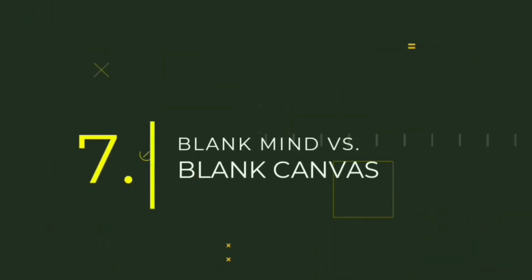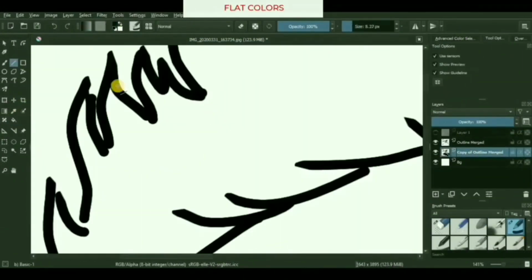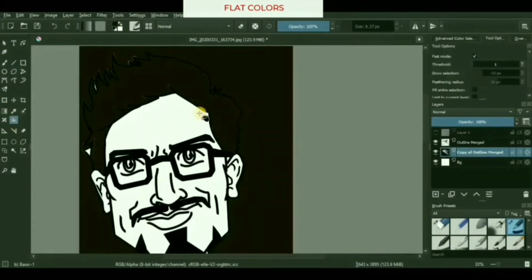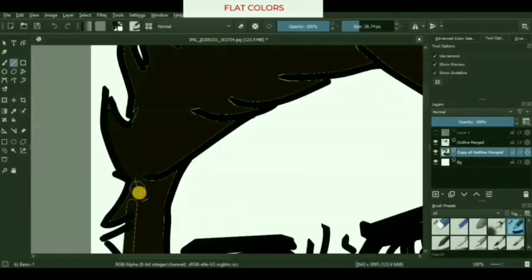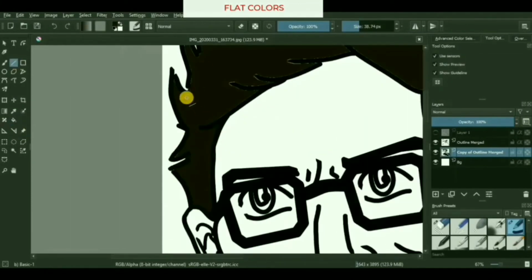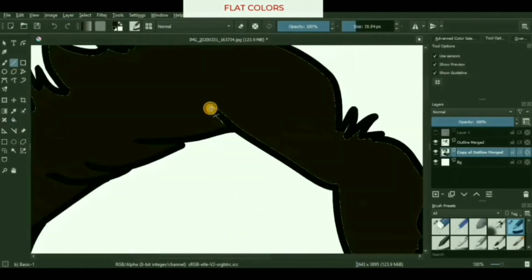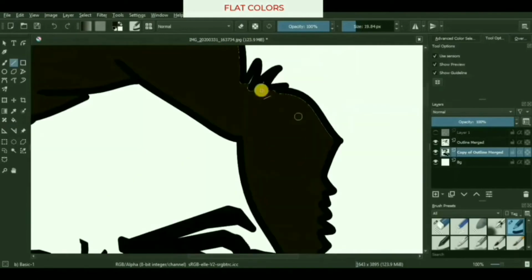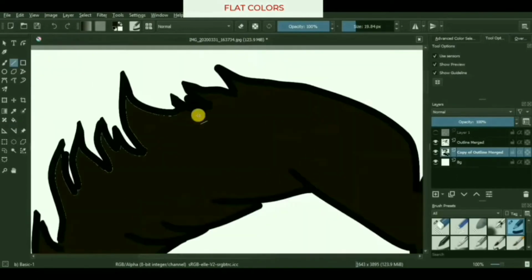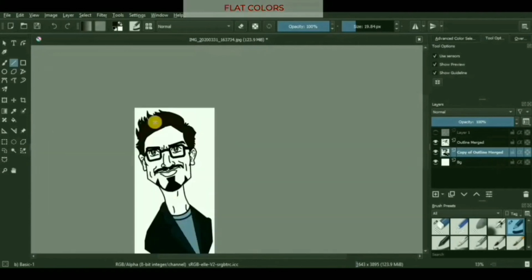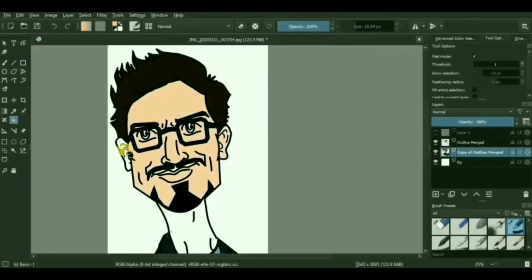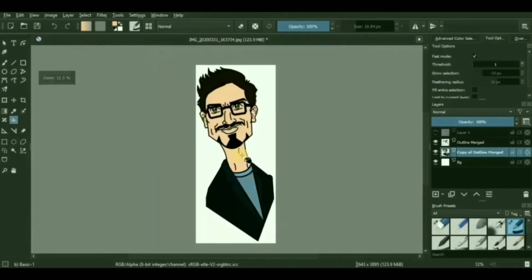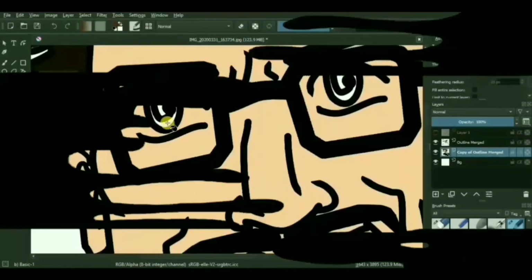Making a blank start. Most of the beginner artists out there have this problem of starting their illustration with almost no idea, a complete blank canvas and a complete blank mind. The major problem with this approach is that if you don't have an idea beforehand, you won't have a particular direction for taking your illustration towards. And even if you're able to make something out of it, it would lack the impact which a planned artwork, which already had a sort of predefined concept art in your mind, would have created.